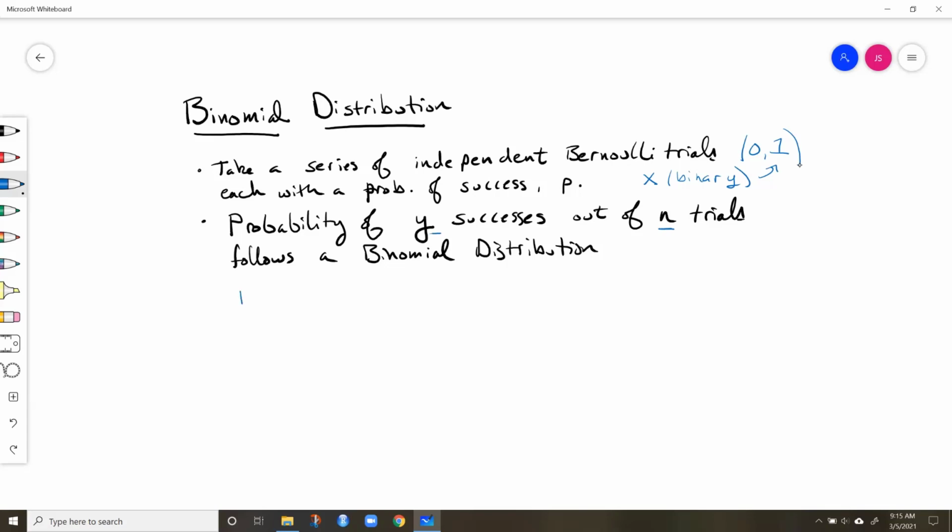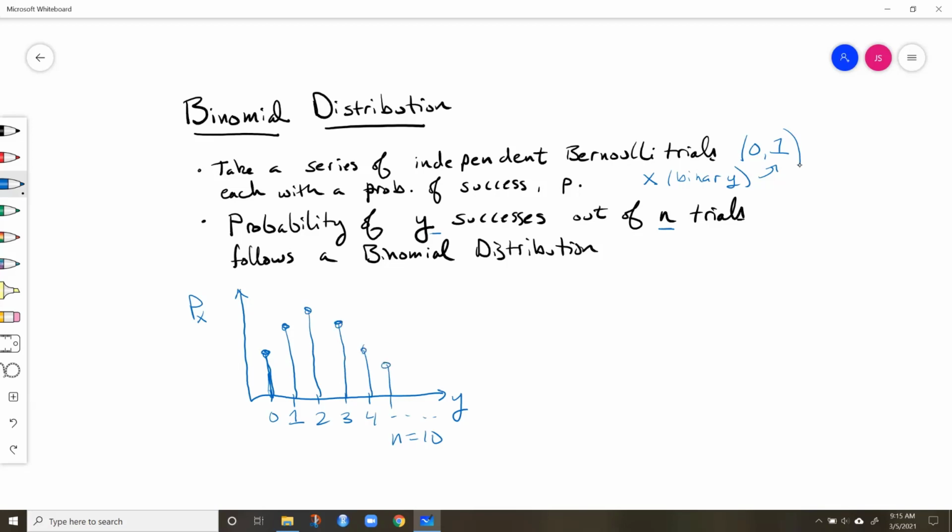Now, let's take a look at what this distribution looks like. Say this is Y and this is P of Y. It's discrete. Y could take on a number of values. I could make no foul shots, I could make 1, all the way up to, say, n equal to 10. I won't draw all those out, but underlying this is some probability of making 0 shots, some probability of making 1. Maybe I peak at 2, I don't know. That's what it looks like, and so forth.